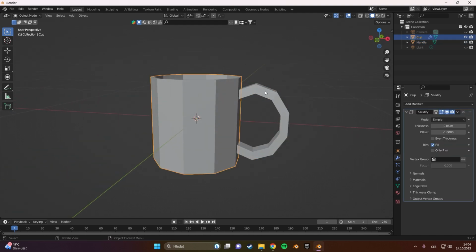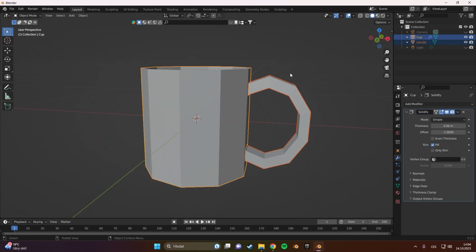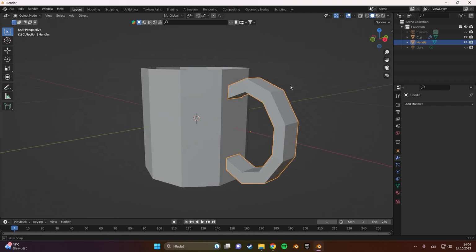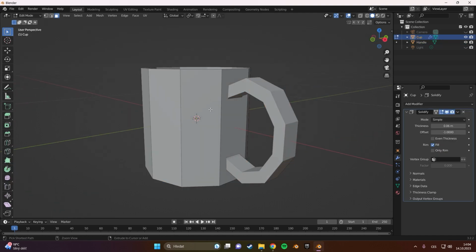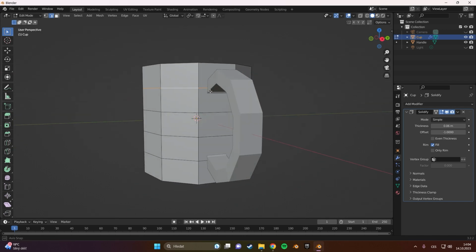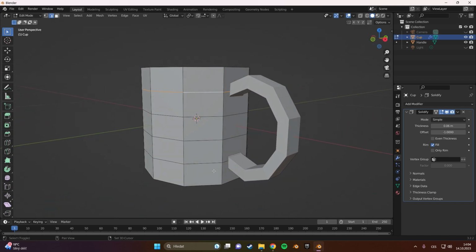Now we need to join these two together, so we add some loop cuts. Hit edit mode by pressing Tab, Ctrl R to add some loop cuts, add 4 loop cuts, and by pressing Shift and Alt and left click on the loop cuts, you can select it all around.